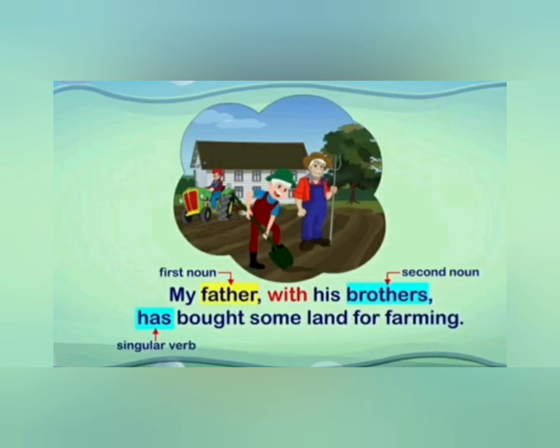Example, my father with his brothers has brought some land for farming. Here we have first noun father and second noun brothers joined with with. So here we will use singular verb has. So the answer is my father with his brothers has brought some land for farming.